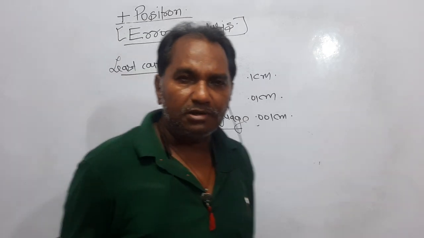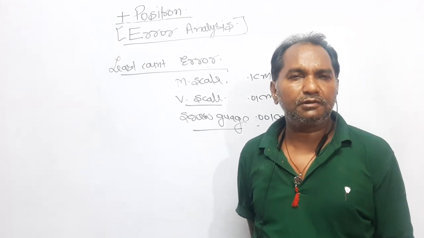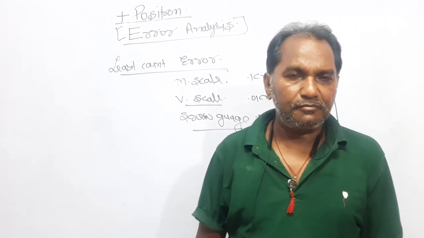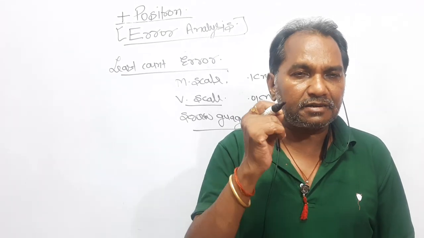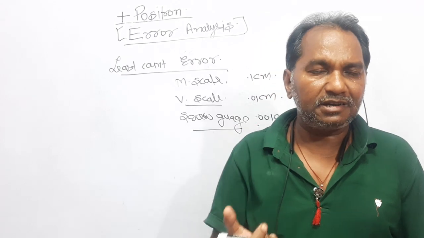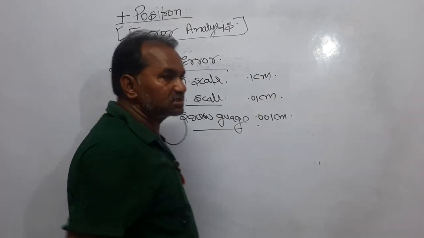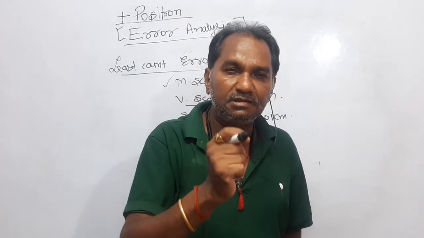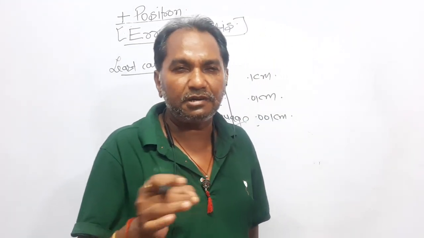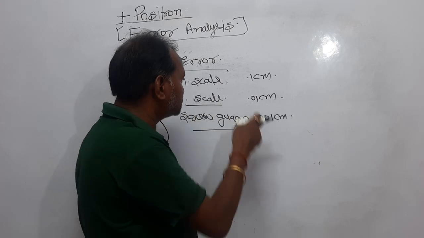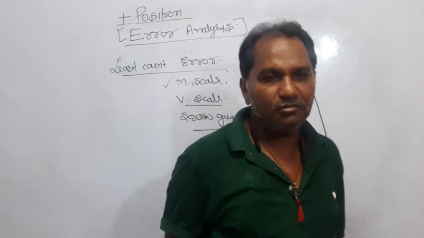We are studying least count error. I am trying to let you understand what the least count error is. First, we should know what the least count is. I have said just a few moments before: least count is the minimum exact measurable quantity. The meter scale has a least count 0.1 centimeter, the vernier scale has a least count 0.01 centimeter, and the screw gauge has the least count 0.001 centimeter.